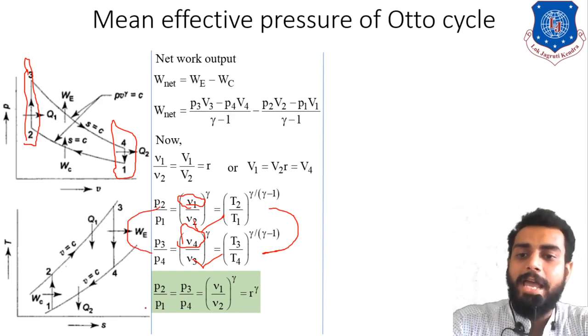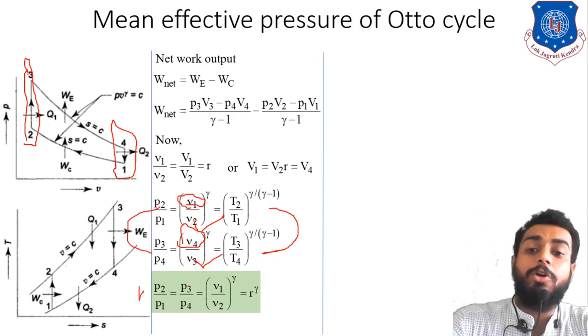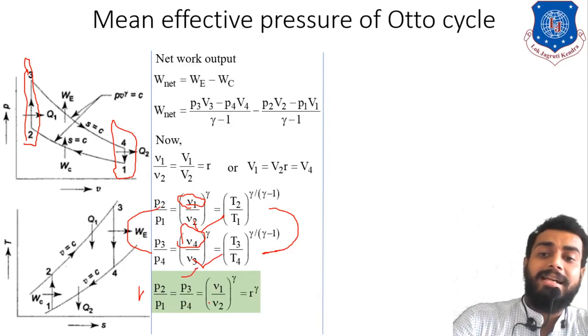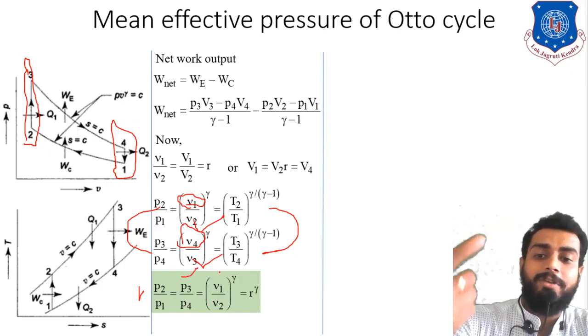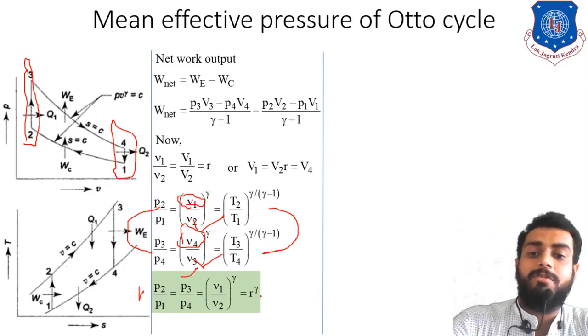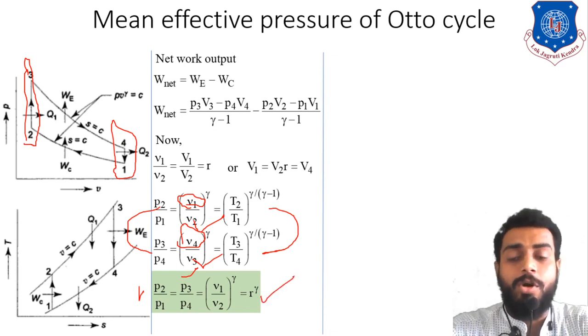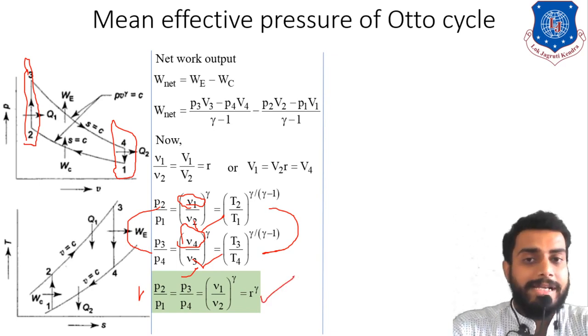So that is why I have written P2 by P1 is equal to P3 by P4, and that is equal to what? That is equal to nothing but V1 by V2 raised to gamma, which is equal to compression ratio raised to gamma, right? So you can write like this.